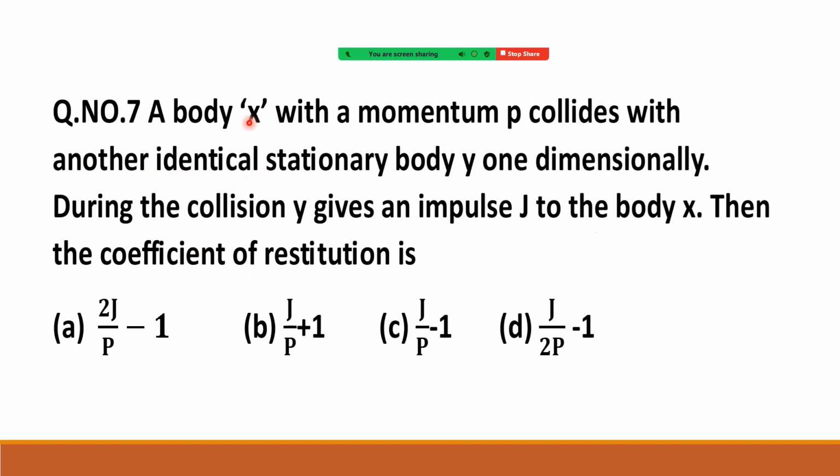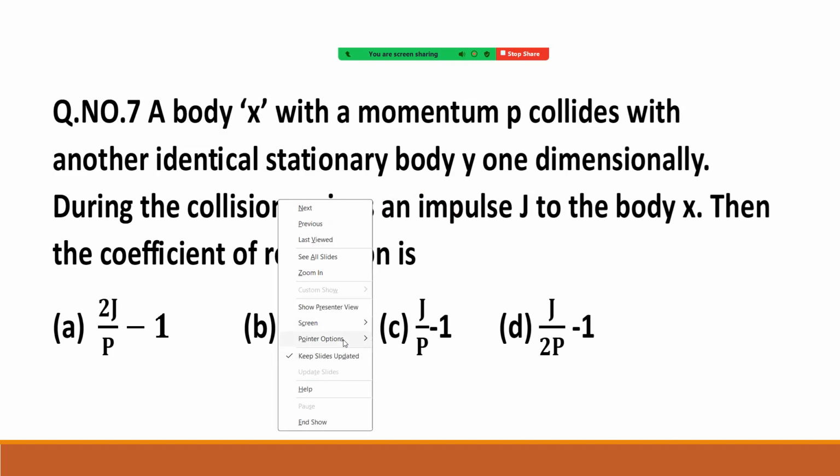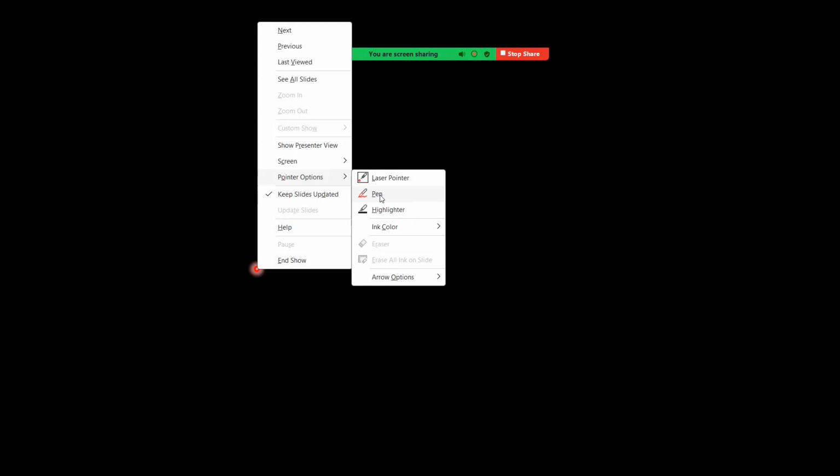X has momentum P and Y is initially at rest. After collision, Y gives impulse J to body X.